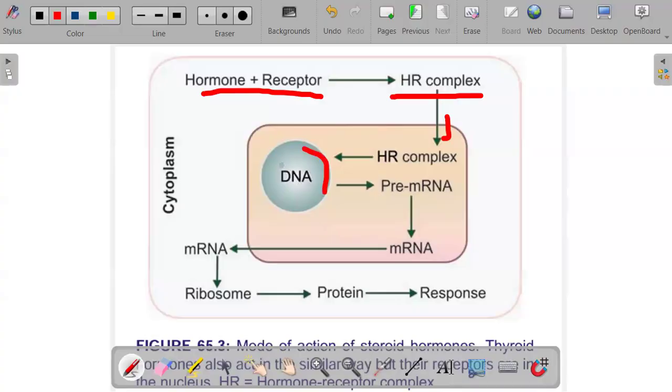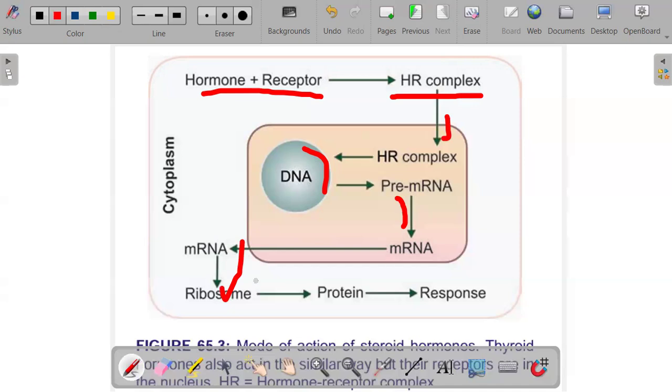This increases the transcription of mRNA, and then the mRNA will move out of the nucleus, reach the ribosomes and activate them.